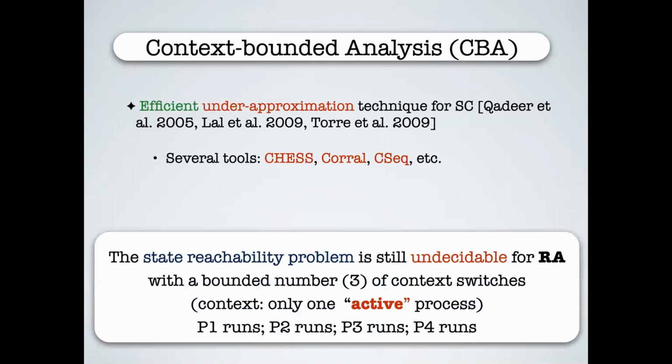Okay, so unfortunately, no, because the undecidability you saw on the previous slide actually works with just context-bounded analysis. The way we can think of the undecidability result is I will first make P1 run completely, then P2, then P3, and then P4. So you will realize that this is just a three bounded run. A context is essentially a sequence of actions by any single fixed process, right? So if I just do P1, P2, P3, P4, it's a 3 bounded run. So context-bounded analysis does not suffice to get back decidability for us.